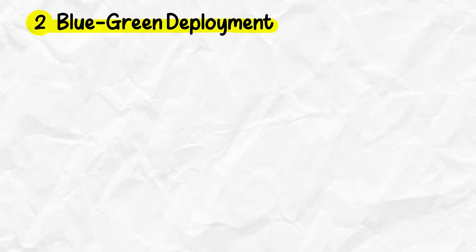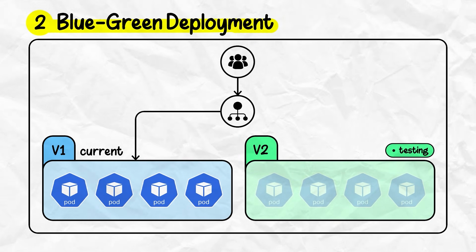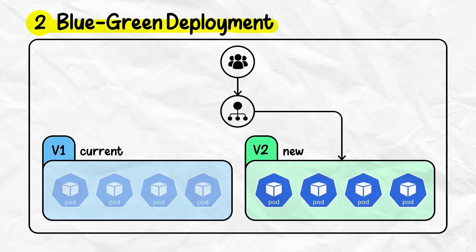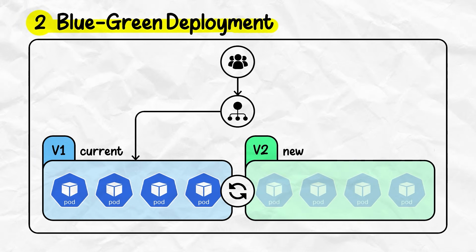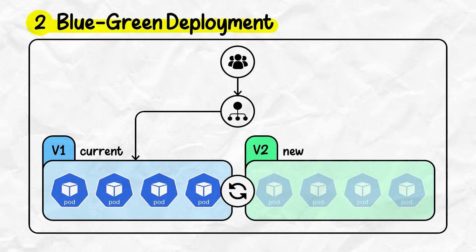The second pattern is blue-green. These run two full environments in parallel. Blue is current, green is new. You test green completely, then flip traffic by updating your service selector. There's an instant cutover and instant rollback. The cost is double here as you're running multiple resources during the switch.